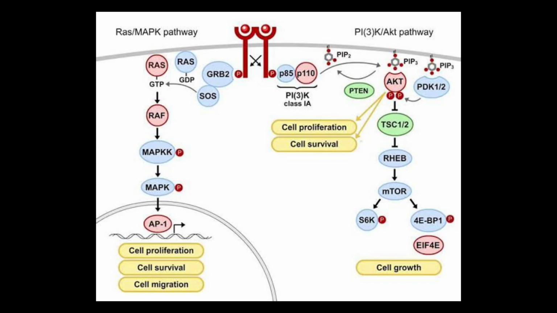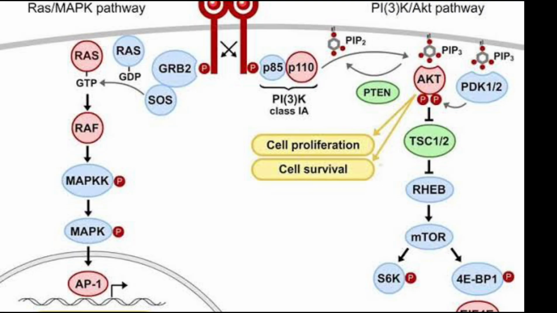They cause autophosphorylation at the tyrosine residues, and this phosphorylated RTK recruits the growth factor receptor-bound protein, that is GRB2, via its SH2 domain. Then this GRB2 binds to the SOS. This SOS is known as Son of Sevenless and is a GEF.